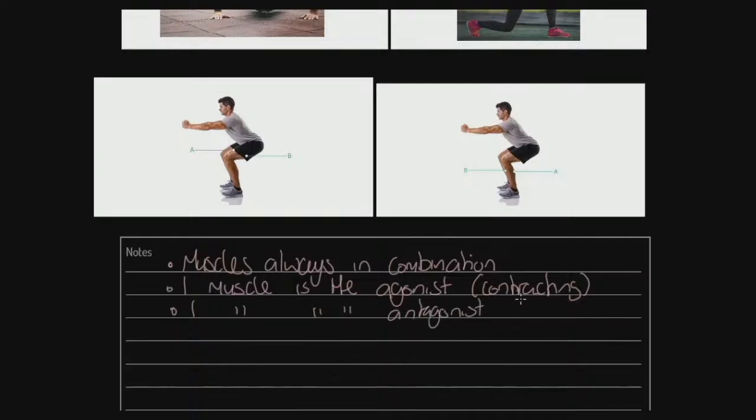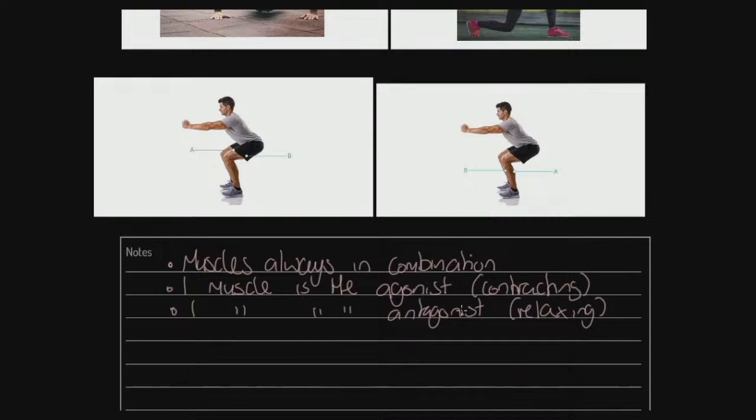which is relaxing. Now, that is true for all but one circumstance, and I'll see if you can figure out what that is. But one muscle is the agonist, contracting, and one muscle is the antagonist, relaxing. So while one contracts, one relaxes. My goodness, we could make a song out of it. Nevertheless, that's the principle we want to get across.